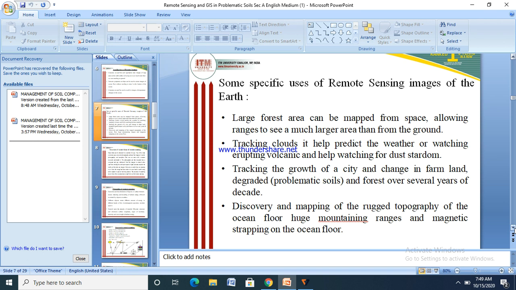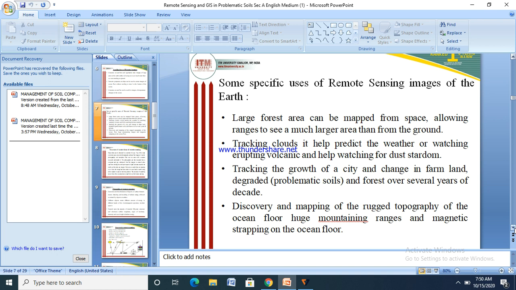Some specific uses of remote sensing images of the earth: large forest areas can be mapped from space, allowing rangers to see a much larger area than from the ground. Tracking clouds to help predict the weather, watching volcanic eruptions and dust storms.